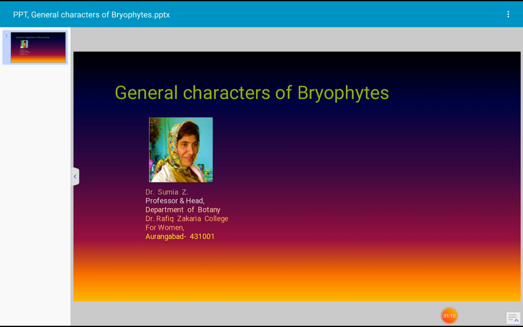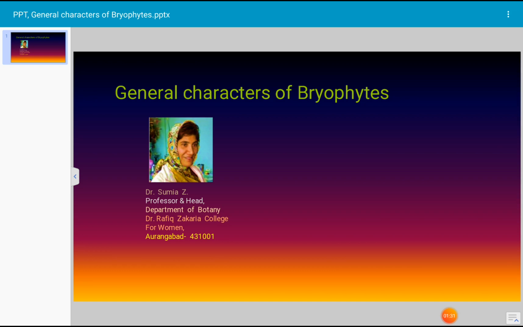Bryophytes are small plants. The main body is the gametophyte, the gamete-producing plant, which is conspicuous. The long-lived phase of the life cycle is the gametophytic phase compared with the sporophytic generation. The gametophyte is an independent plant.